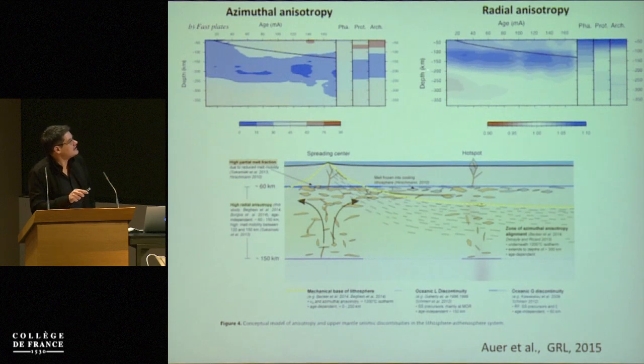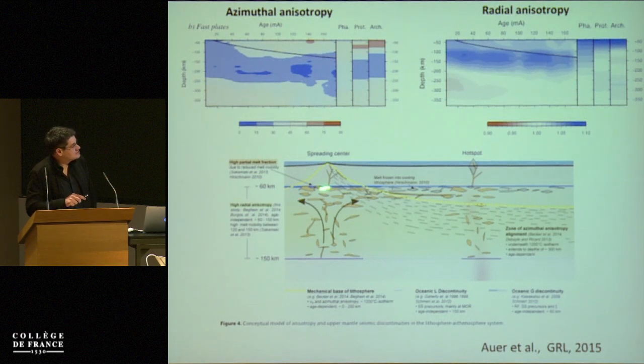But the radial anisotropy that is flat may be due to pockets of melt that accumulate in a layer, located between 150 and 60 kilometers depth, due to higher melt mobility. This idea comes from the experimental results of Sakamaki and co-authors in 2013. In the paper, they suggest that the top of the layer would be between 80 and 100 kilometers, which is roughly what we observe.